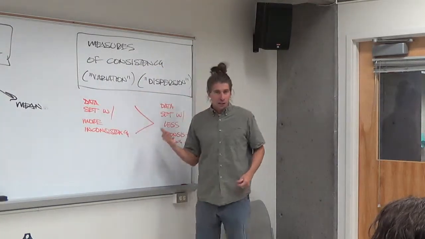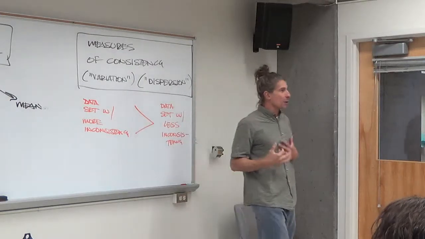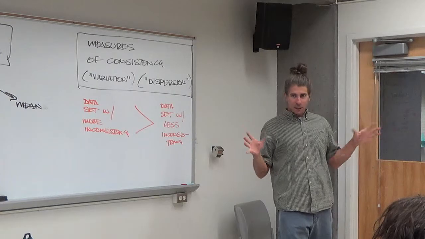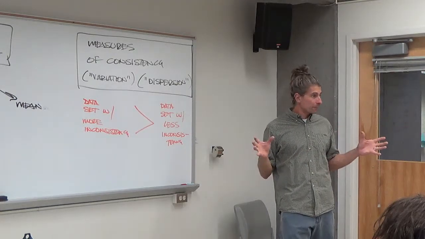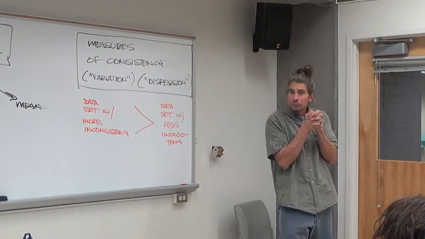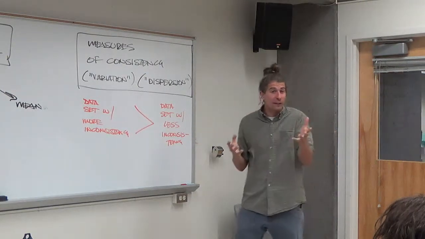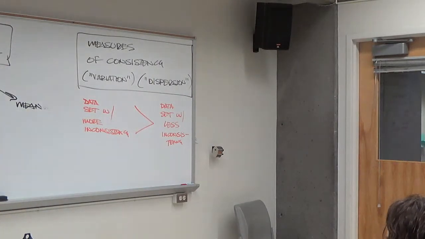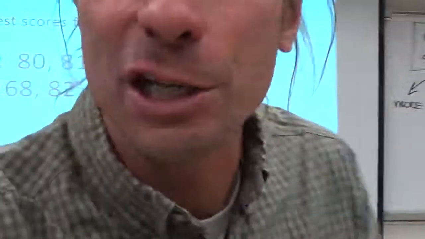This is the association I want you to keep always at the front of your mind as we go through this course. If data sets are more varied, they should have a larger measure of dispersion. If they're more consistent or more tight, they should have a lesser measure of dispersion. Cool. That's just a gut feeling. I think it's the same gut feeling a lot of you are having right now too. So, how should we quantify it, do you think? Let's back up a little bit. Back up to here.